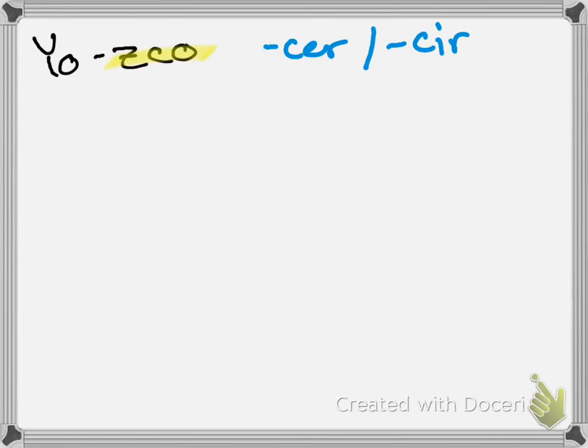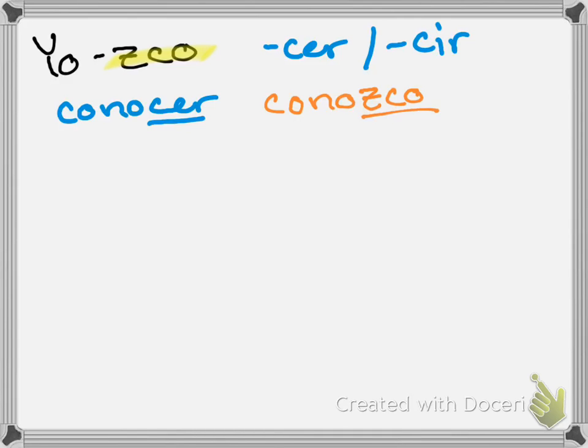The most commonly used verb of these is going to be conocer. Okay, you can see how it ends in cer there. Conocer, to know or to be familiar with. When it is in the yo form, becomes conozco. Okay?